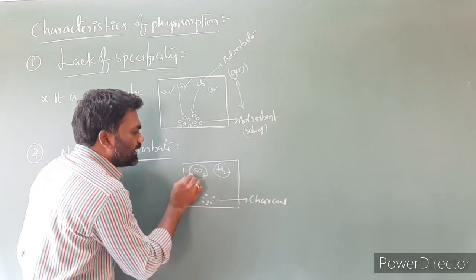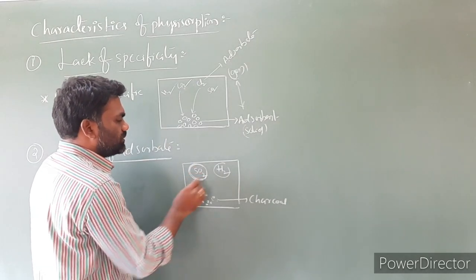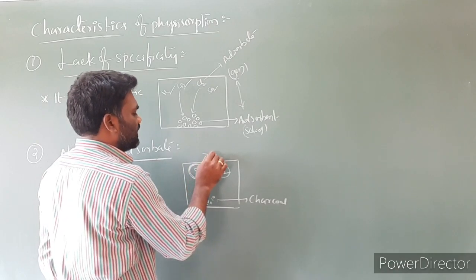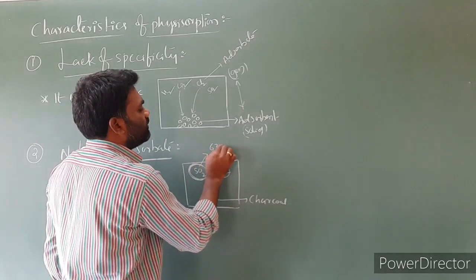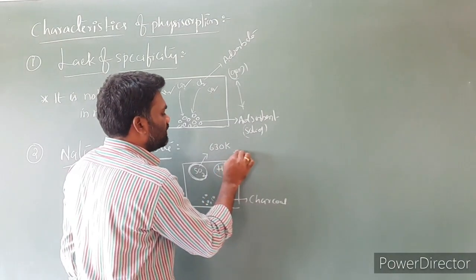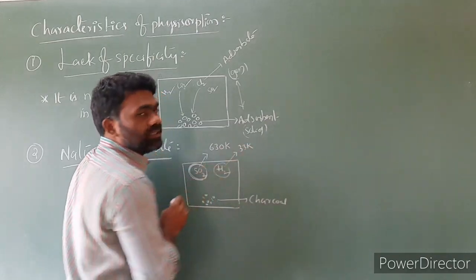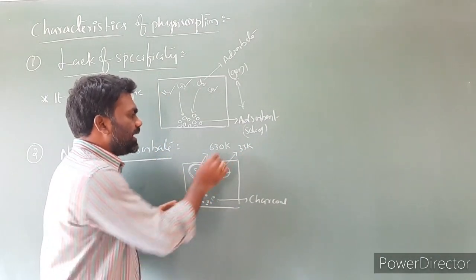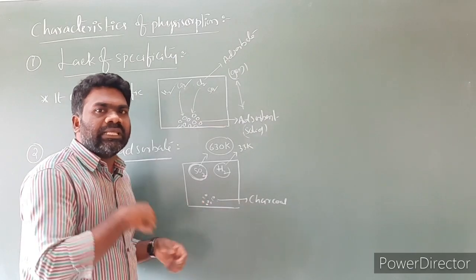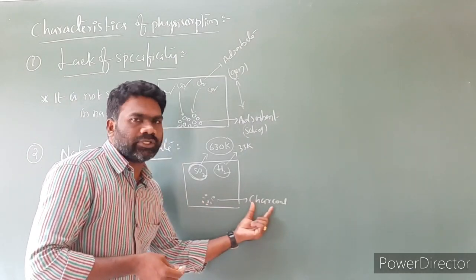So this one is the gas with high critical temperature. Among these two, the critical temperature of sulfur dioxide is 630 Kelvin. The critical temperature of hydrogen gas is 33 Kelvin. So the gas with high critical temperature can easily be liquefied and can get adsorbed on the surface of this charcoal.